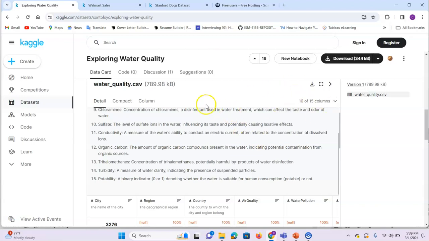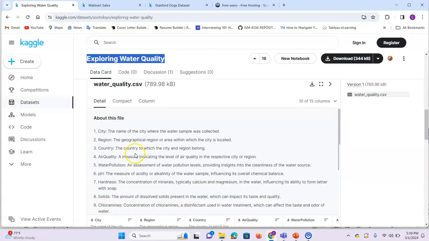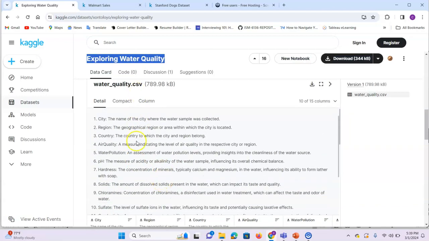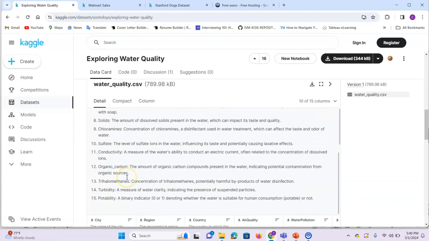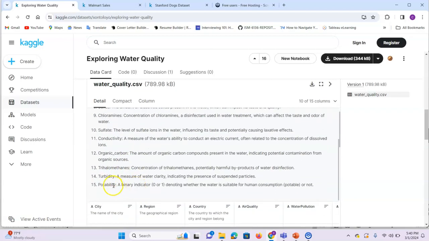Now coming to the examples. Here, this is one dataset where we are exploring water quality. So what exactly does this mean? This dataset consists of the following labels: city, region, country, air quality, water pollution, pH value, hardness, solids, chloramines, sulfate, conductivity, organic carbon, trihalomethanes, turbidity and potability.